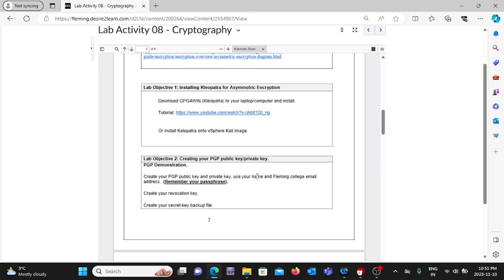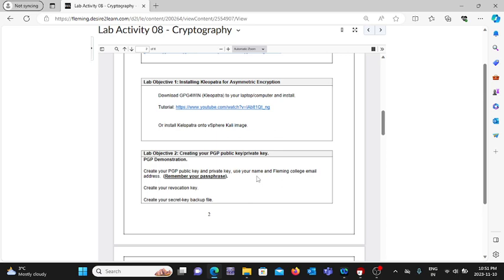This is Cybersecurity Lab 8 Part 2 assignment. In this, I'm gonna install Kleopatra on my laptop. Usually we can install it on a laptop or else we can install it in vSphere. For this, I'm gonna create a PGP public key and private key in Kleopatra. I have downloaded it already.